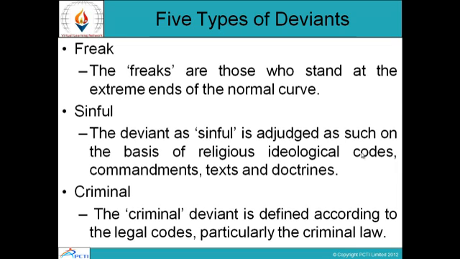Criminal. The criminal deviant is defined according to the legal codes, particularly the criminal law. Freaks are those who stand at the extreme ends of the normal curve, who do not conform to the rules.